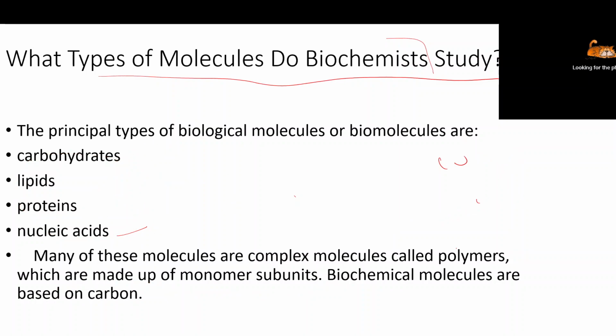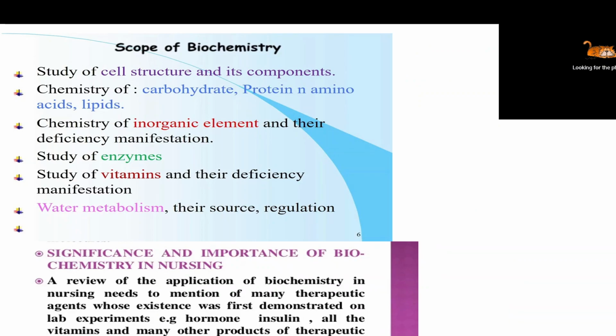Okay, now moving to the next slide. The scope of biochemistry: where biochemistry is applied. Even the subject name is also called applied biochemistry. So where biochemistry is applied, we are going to discuss. Biochemistry is applied for the study of cell structure and its components.